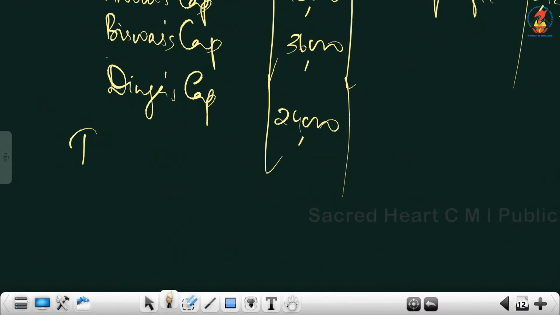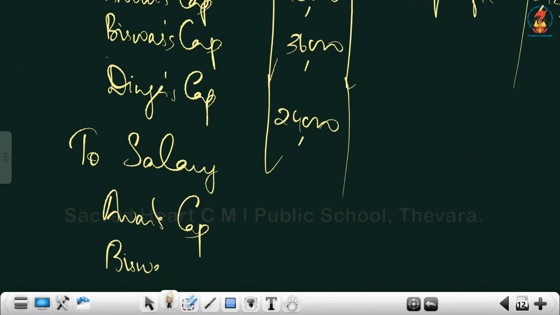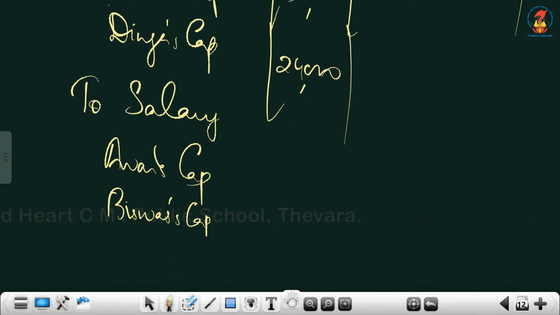Then we have to provide salary also to Anwar and Bishwas. Anwar's salary is 4,000 per month to Bishwas.